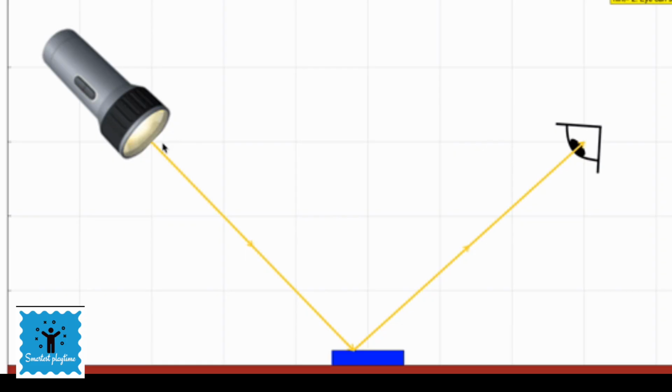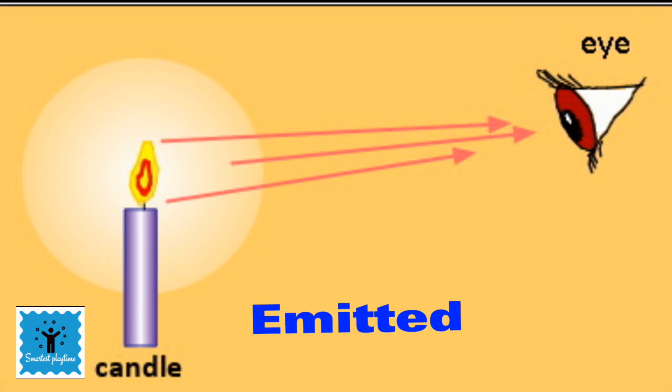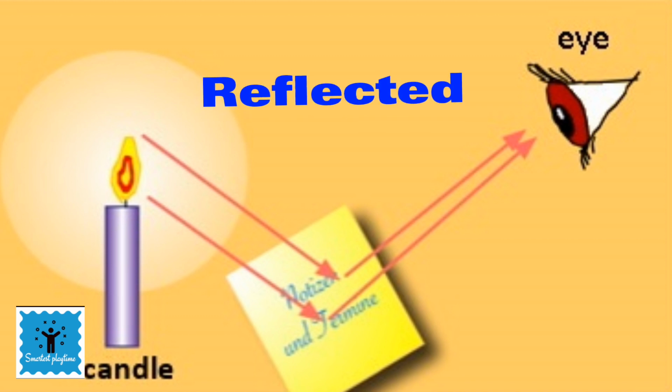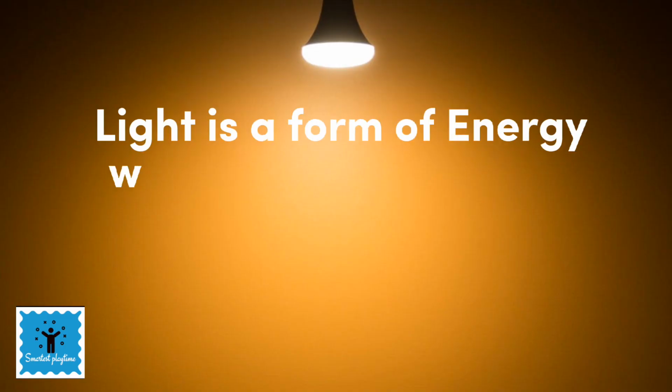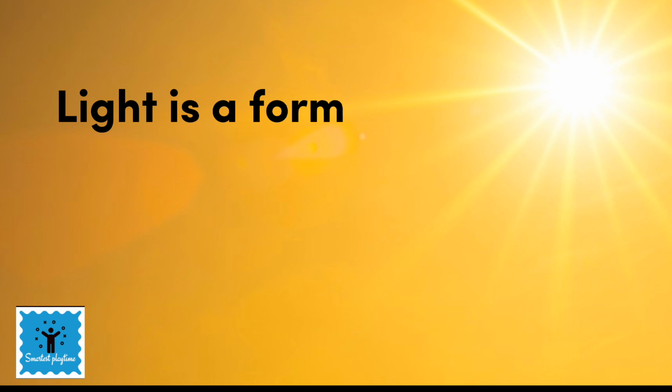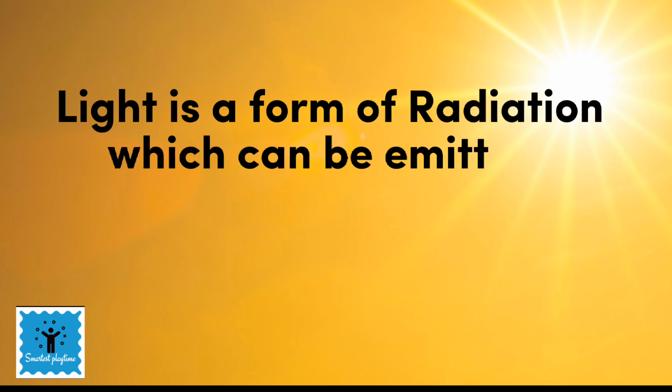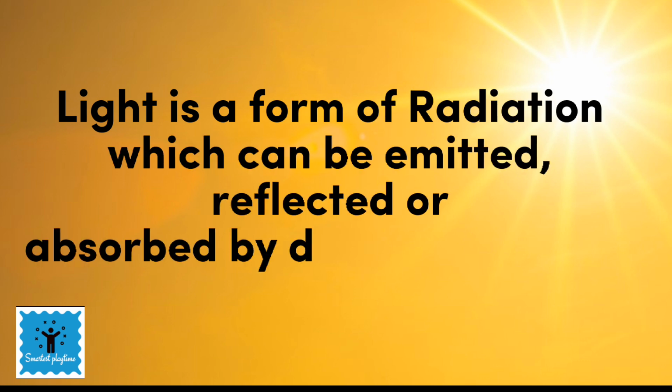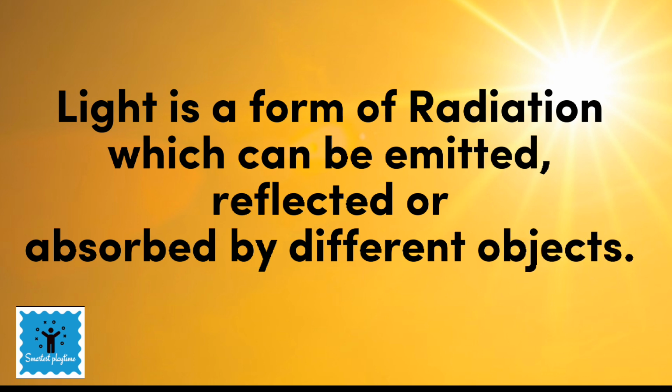When light falls upon or is emitted by an object, our eyes detect that light and the object becomes visible to us. The light may have been emitted by the object or may have been reflected by it. Light is a form of energy which is responsible for the sense of sight in the human eyes. Light can be called a radiation that is emitted, reflected, or absorbed by different objects.